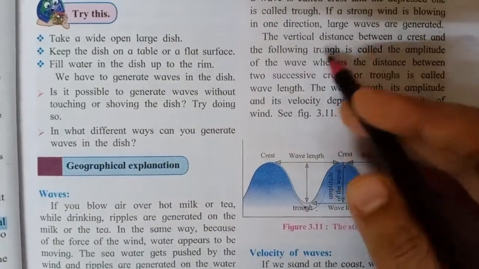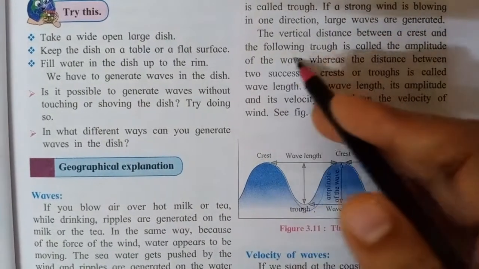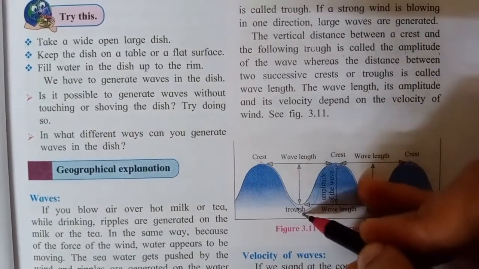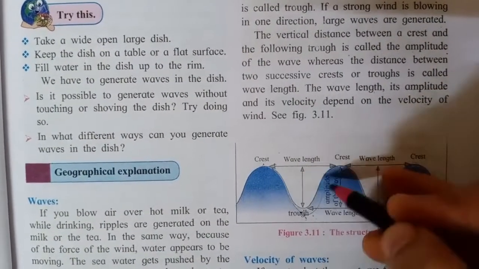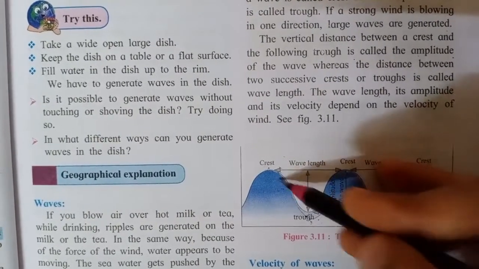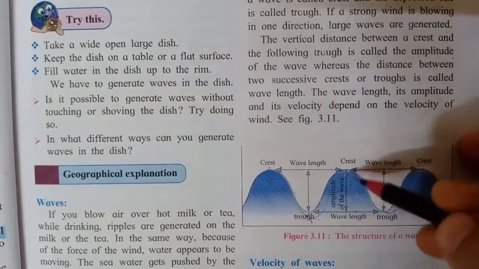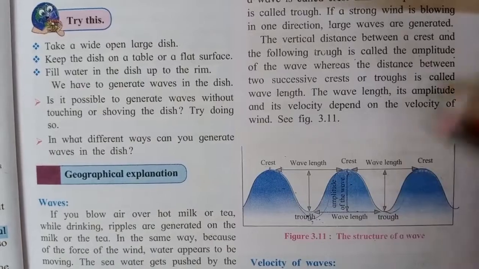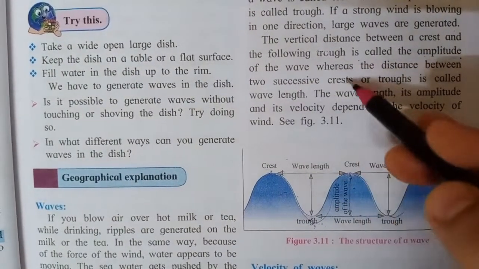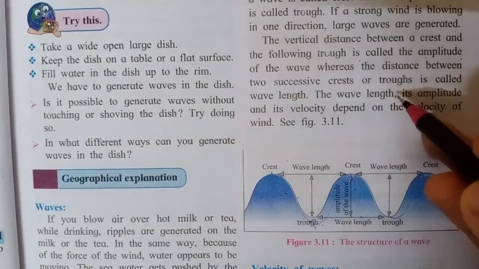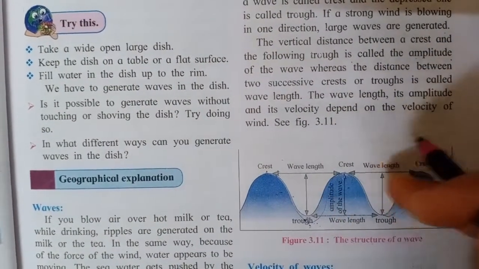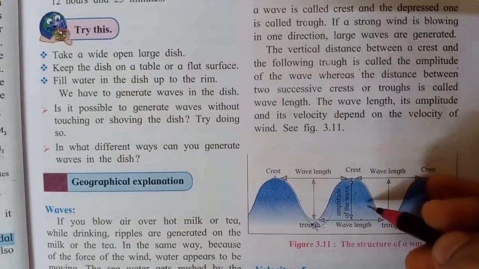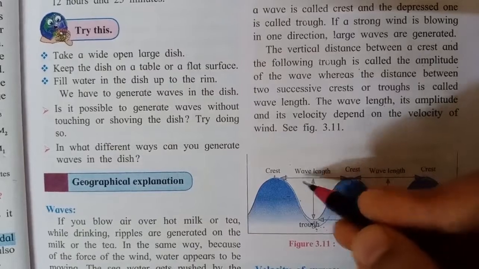Now the vertical distance between a crest and the following trough is called the amplitude. This distance between the crest and the trough is called the amplitude of the wave. See here, rising, falling, so this distance is called the amplitude of the wave, whereas the distance between two successive crests, successive meaning one after another, so the distance between these two successive crests is known as the wavelength.